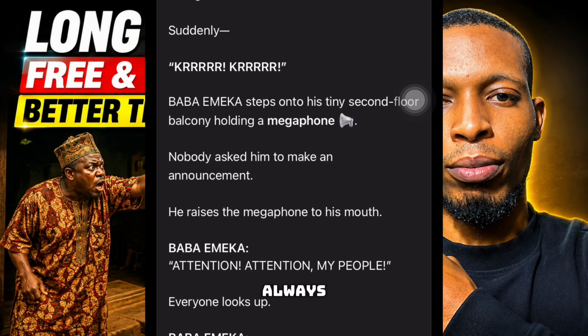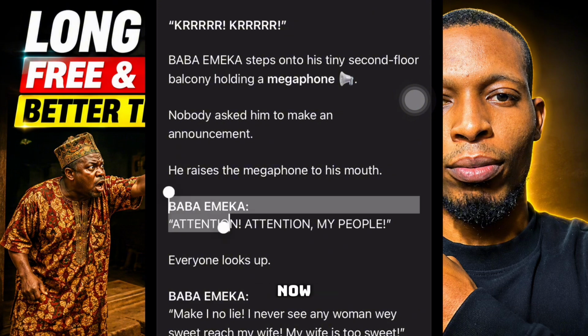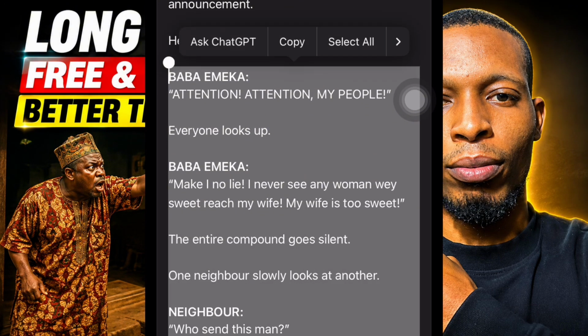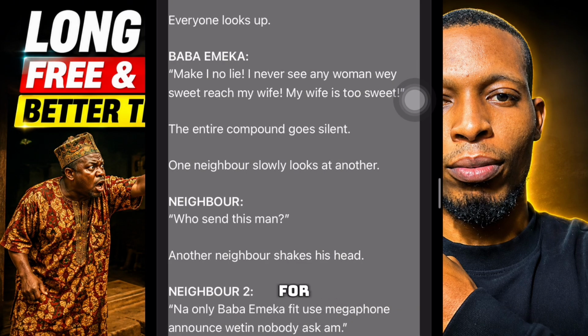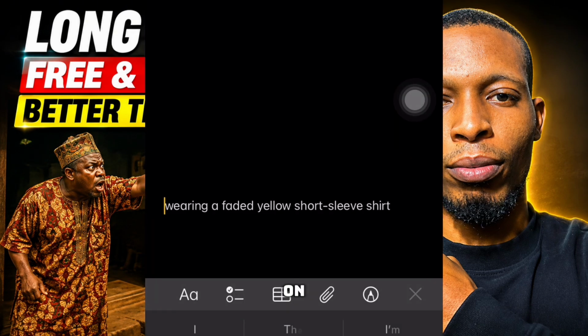Like I always say, always copy your dialogue somewhere. You can copy it inside the notebook on your phone. Now let me copy the dialogue for scene 1. So I just copy it, then I go to the notebook on my phone.